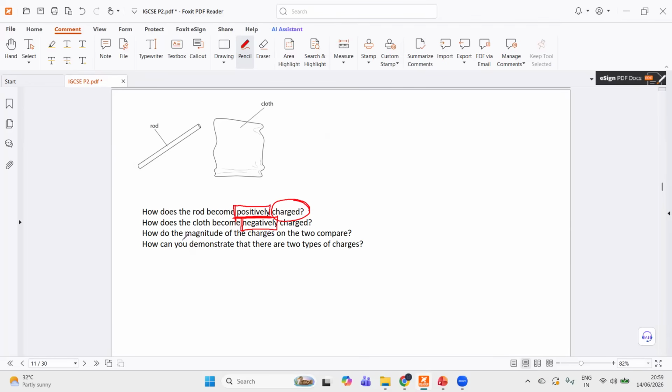And there is also a common question, how can you demonstrate that there are two types of charges? So you suspend some charged rods, and you bring another charged rod near them, and some rods will attract, others will repel. So attraction and repulsion show that there are two types of charges.